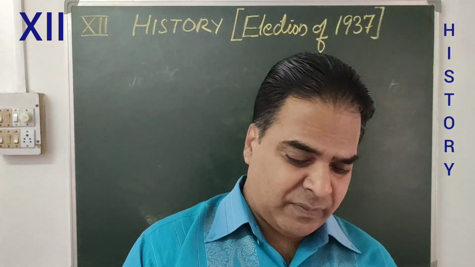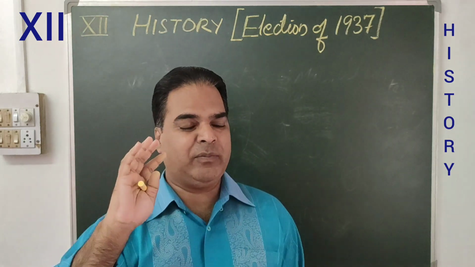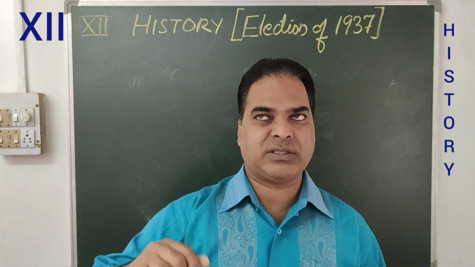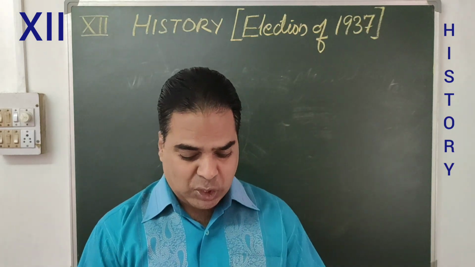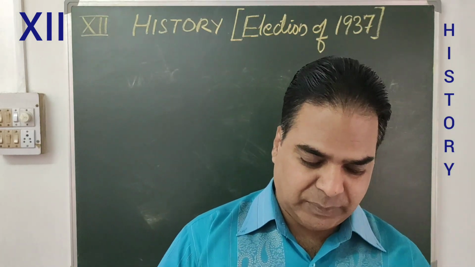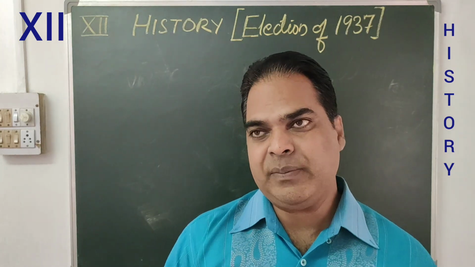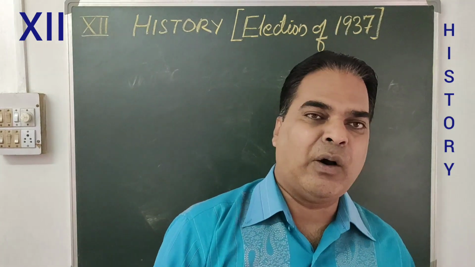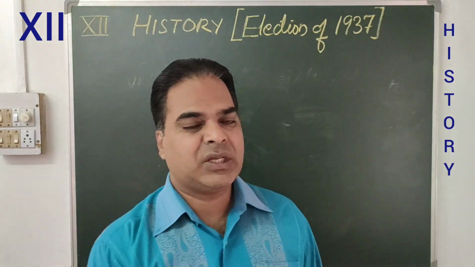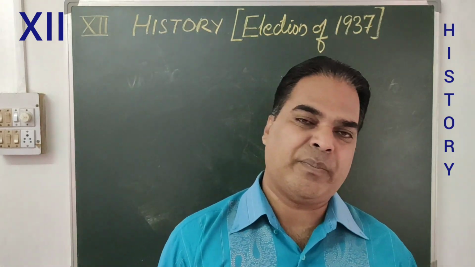In the beginning I told you that in 5 of the provinces, Congress got a clear majority to form the government. Altogether, out of 11 provinces, in 7 of the provinces Congress government was formed.